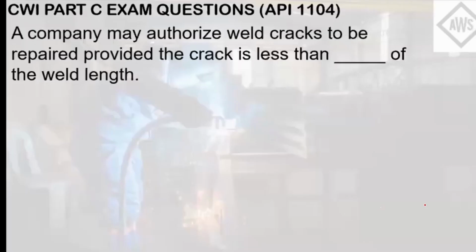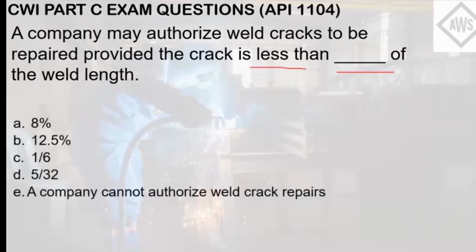So based from the choices, since the question refers to if it is less than blank of the weld length, the answer in this question is letter A. Because if it is less than 8% of the weld length, then the company can authorize that the weld cracks can be repaired. Otherwise, if it is greater than 8%, then the weld shall be cut out already.